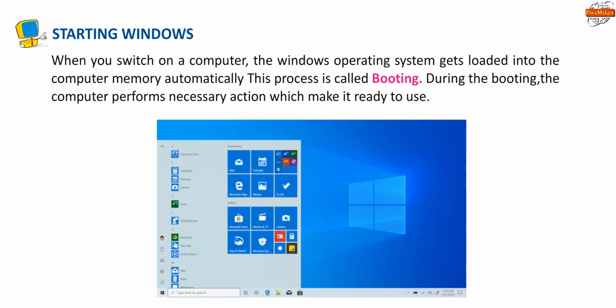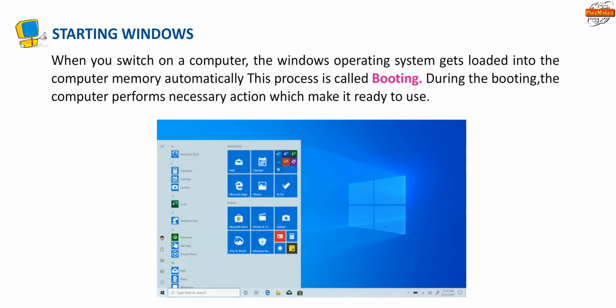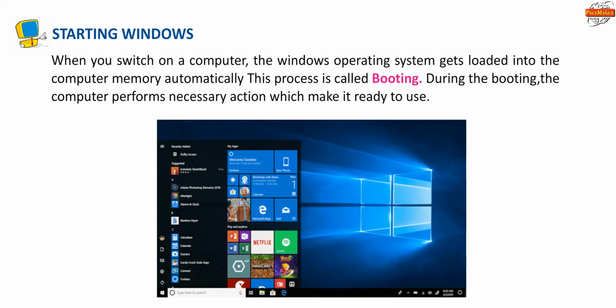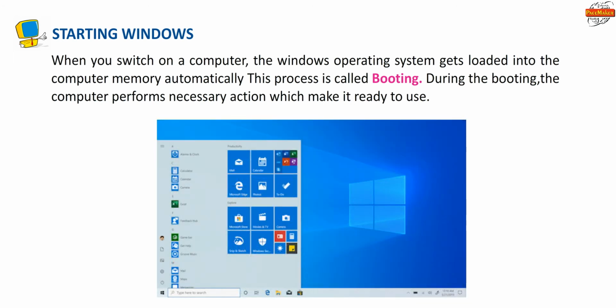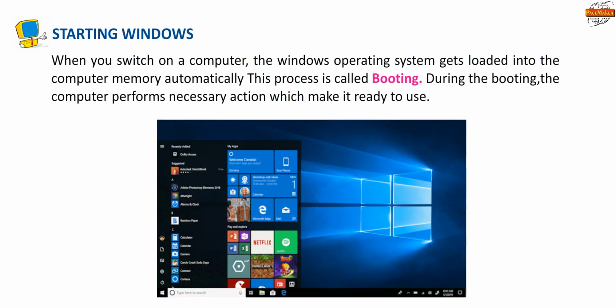Starting Windows. When you switch on a computer, the Windows operating system gets loaded onto the computer's memory automatically. This process is called booting. During the booting, the computer performs necessary actions which makes it ready to use.